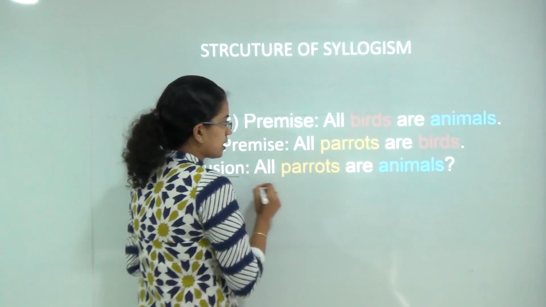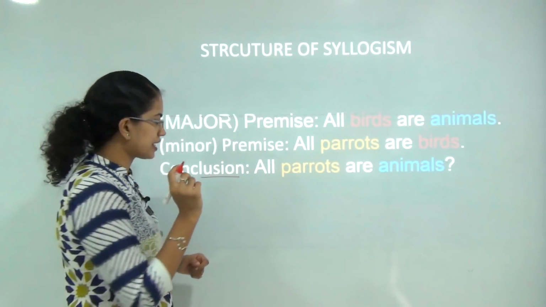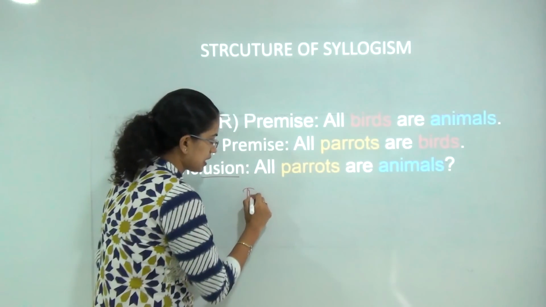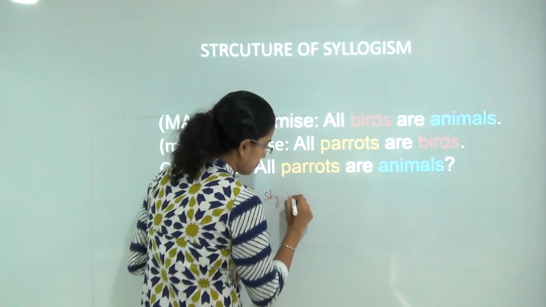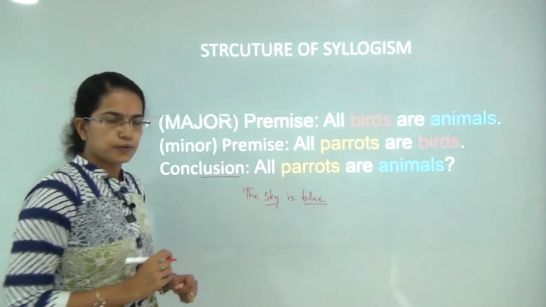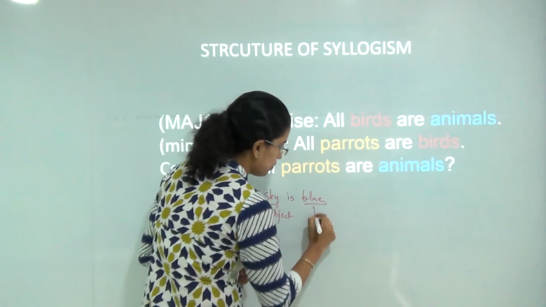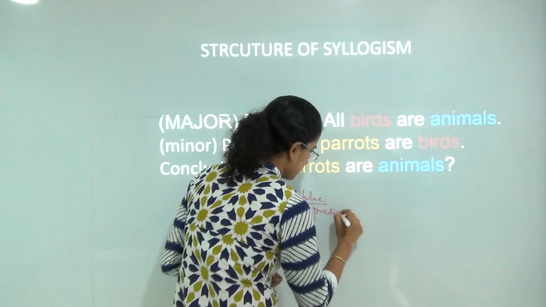Let's start with the very basic fundamentals of the English language. If I say the sky is blue, I have two nouns, sky and blue, but sky would be the subject and blue would be the predicate.